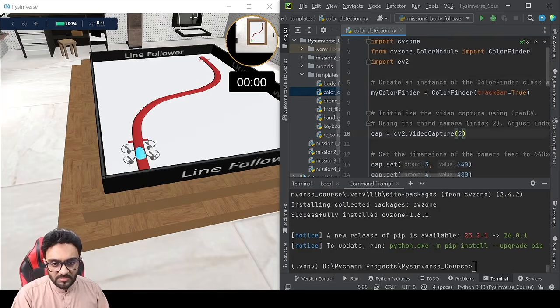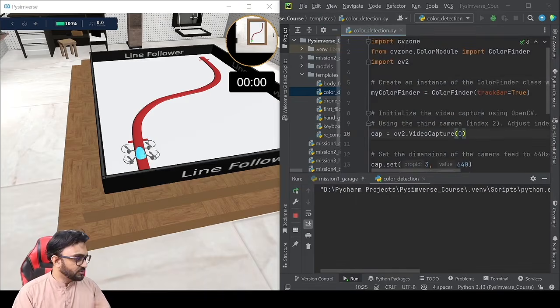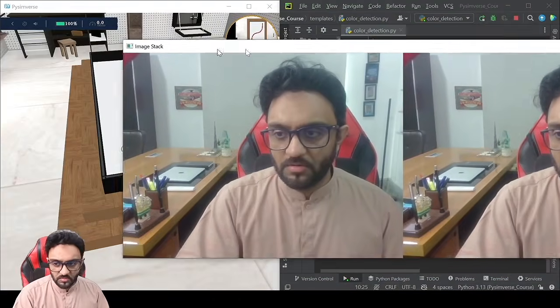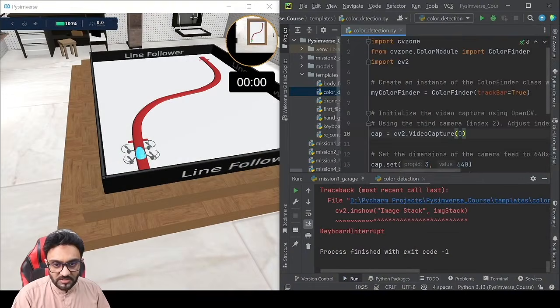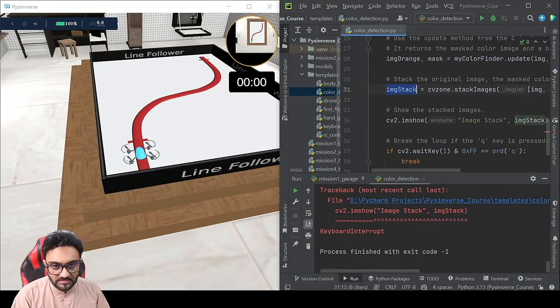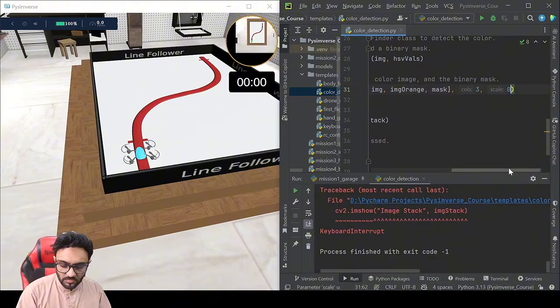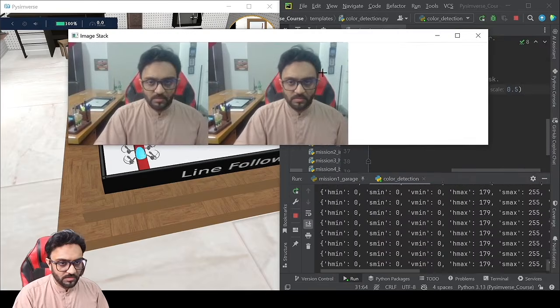So let's run that on video capture number 0. It will run on my webcam, and then I will show you how exactly it works. There you go, this is my webcam. Oh, that's very long. We are basically stacking all these together, so let's make it smaller. If we go to our stack, this is image stack, and over here we have a scale of 1. So we will put 0.5, and we will run that again. There you go, so now we have this.